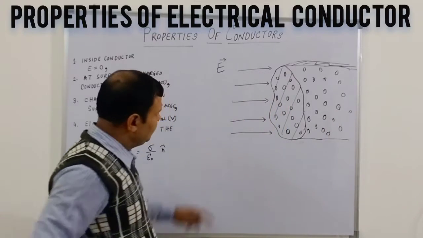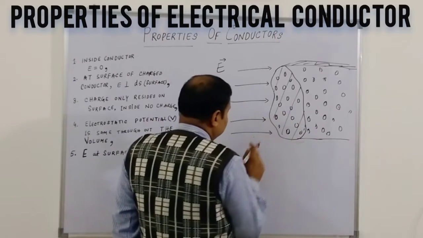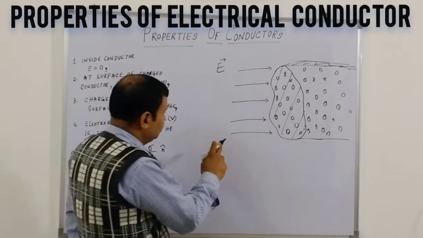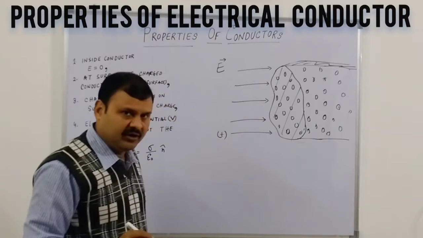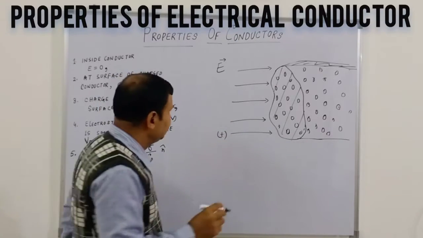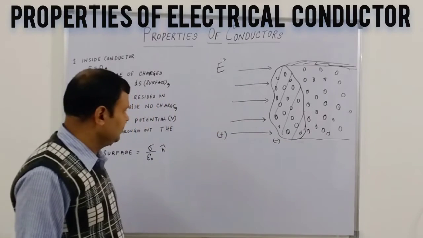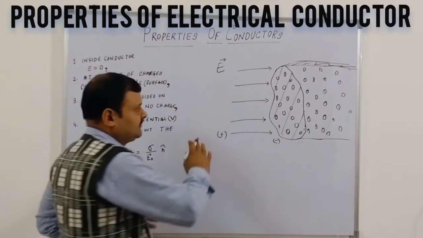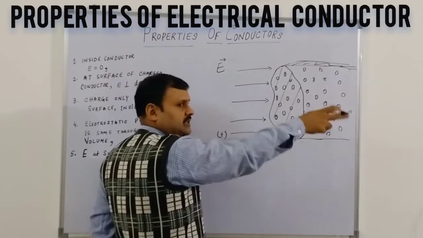Now once the electrical field is applied, what does electrical field mean? The tail end is positive. Electrical field always goes from positive to negative. So this side is negative, very simple. The positive source is this side, the negative source is this side. That's why the electrical field passes from this side to that side.